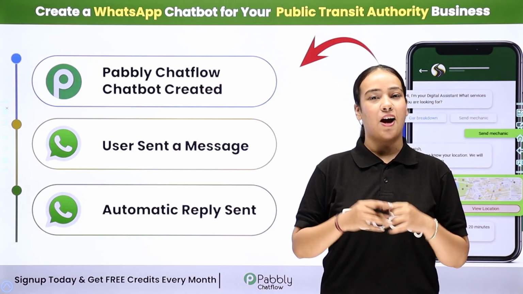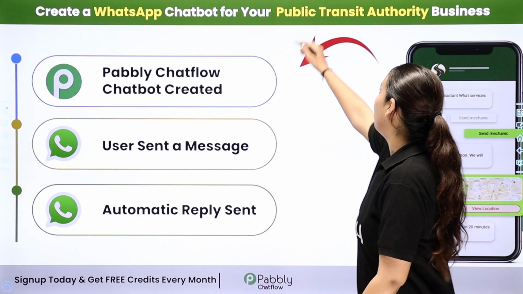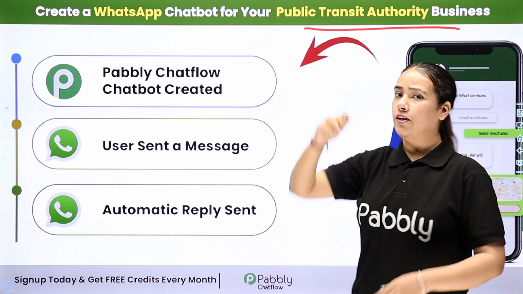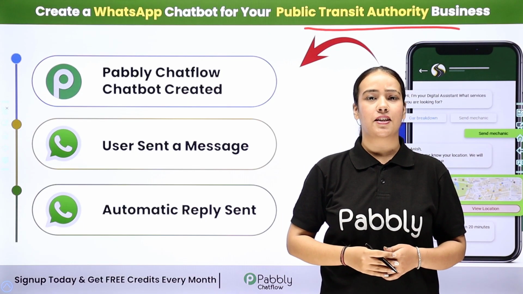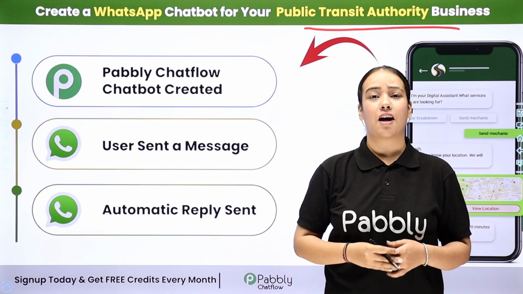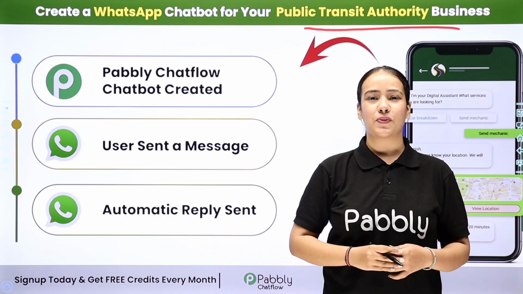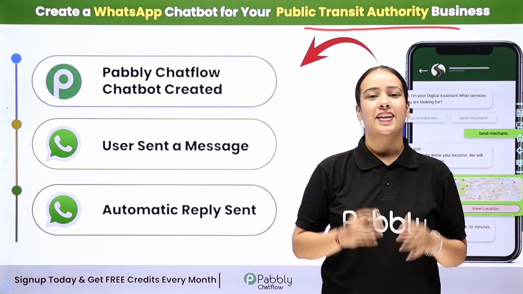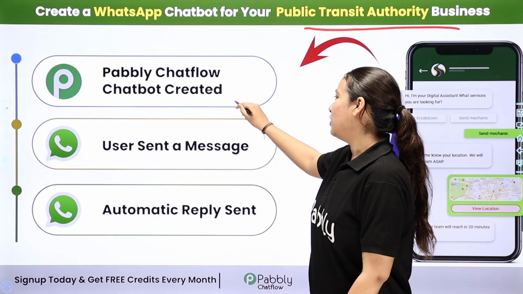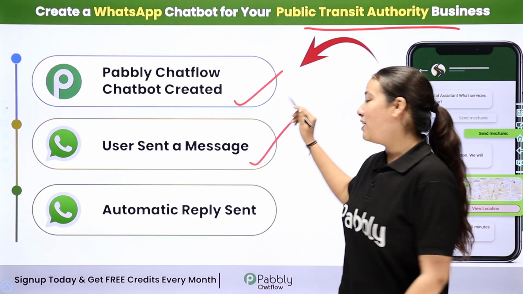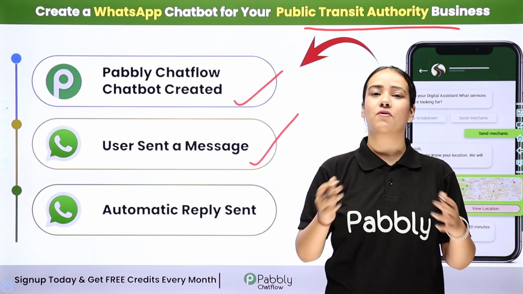Today we are going to learn how to create a WhatsApp chatbot for your public transit authority. While running a public transit authority business, you get a lot of inquiries on WhatsApp regarding routes, updates, alerts and whatnot. Replying to each inquiry individually would be a time-consuming and hectic task. That's where Pabbly Chatflow makes a huge difference. When users send a message, it automates your task and saves your valuable time.